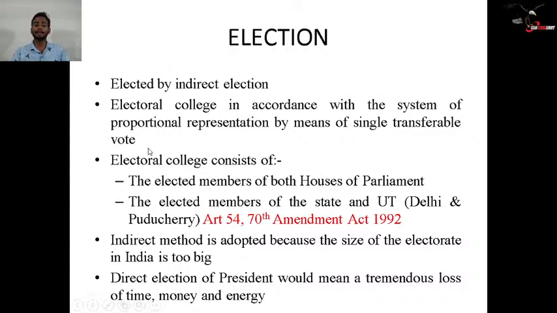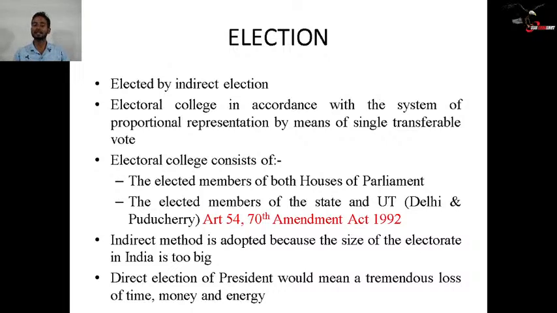Next, when we talk about the elected members of a state, it means the MLAs, members of legislative assemblies, not members of the legislative council. Only the members of legislative assemblies, because they are directly elected by the people of the different constituencies in the state. Those MLAs are part of the electoral college in the election of the President of India. Then come the elected members of the states and UTs. When we say state, you understood MLAs, and in some of the union territories also.